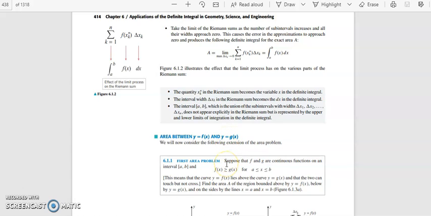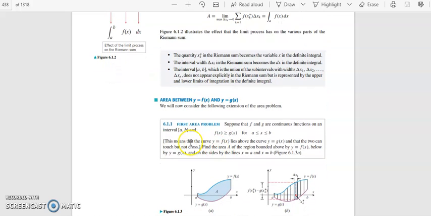The first area problem states that suppose you have the functions f and g, which are continuous functions on the closed interval a b, and f of x is greater than or equal to g of x for a less than or equal to x less than or equal to b.